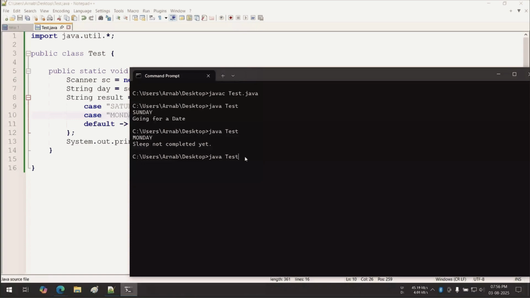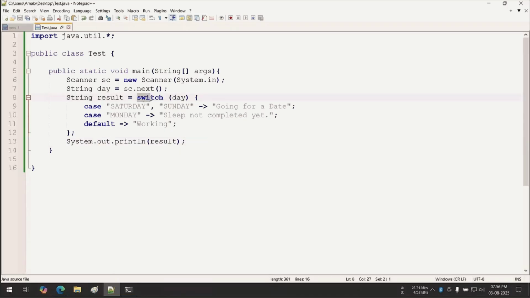Going for a date. Okay, again Java test. You are writing something else like Tuesday. You are giving. So it is you are working. Okay, now line number 8, some people are asking, that is line number 8 is nothing. You are actually using the enhanced switch.